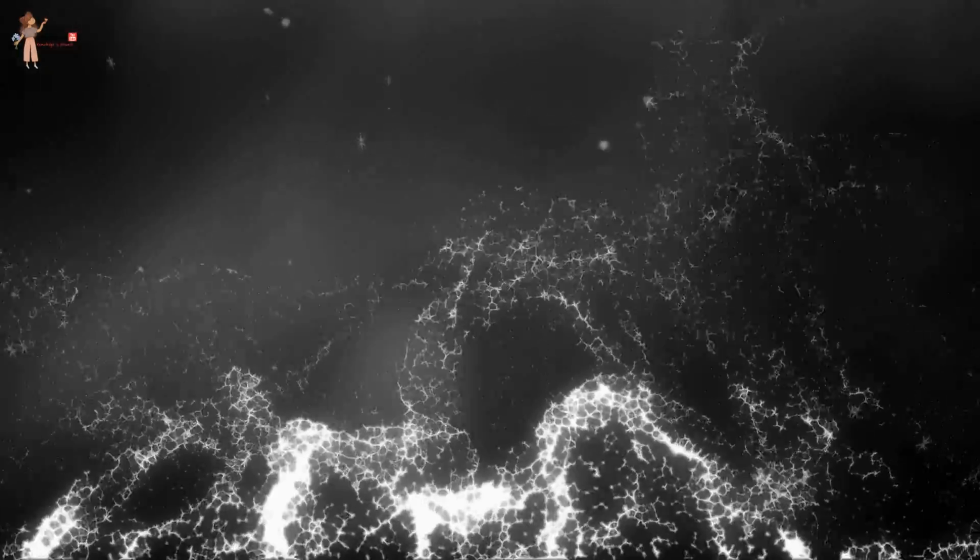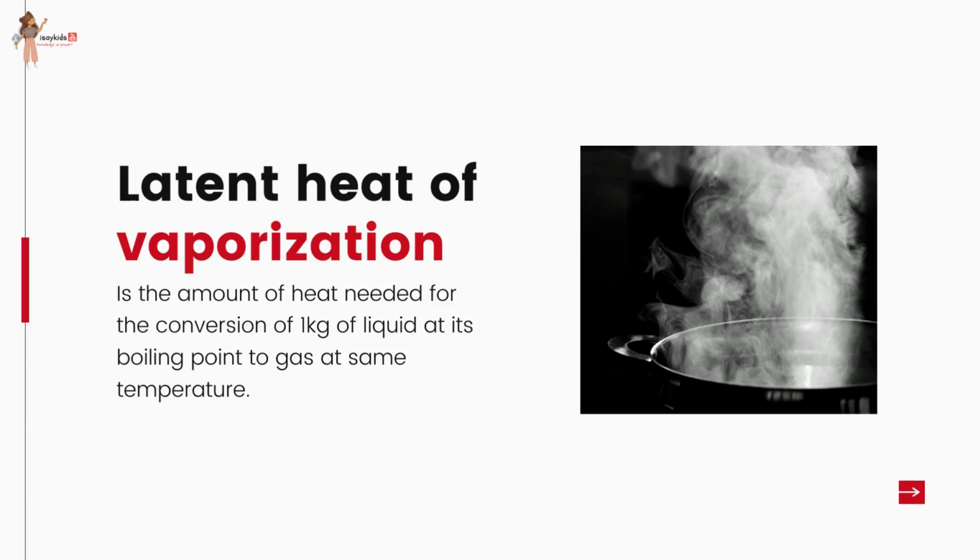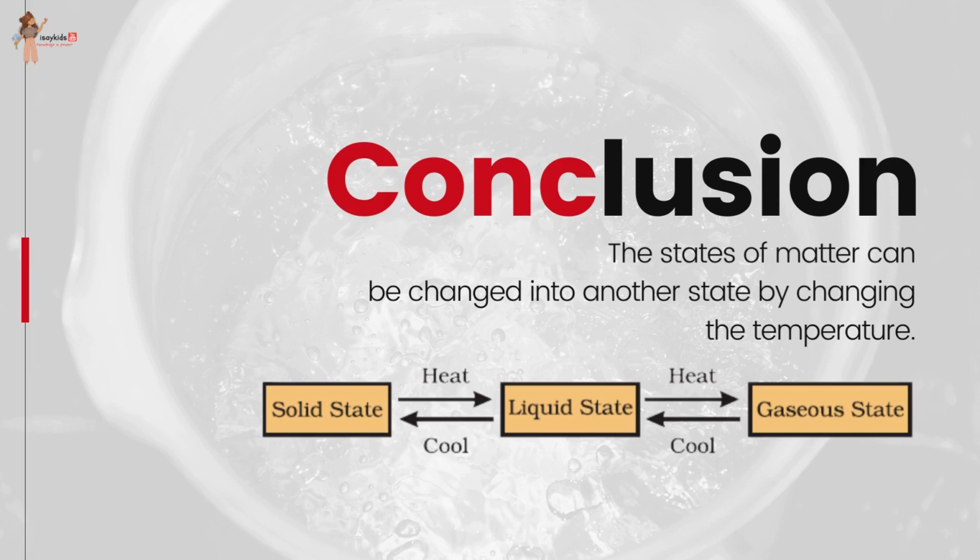Now again, particles in steam, that is water vapor at 100 degrees Celsius, have more energy than water at the same temperature. This is because particles in steam have absorbed extra energy in the form of latent heat of vaporization. Latent heat of vaporization is the amount of heat needed for the conversion of 1 kilogram of liquid at its boiling point to gas at the same temperature. Thus, the states of matter can be changed into another state by changing the temperature.